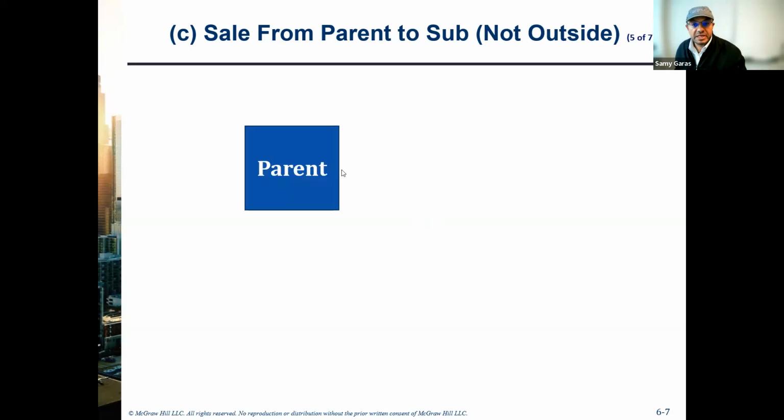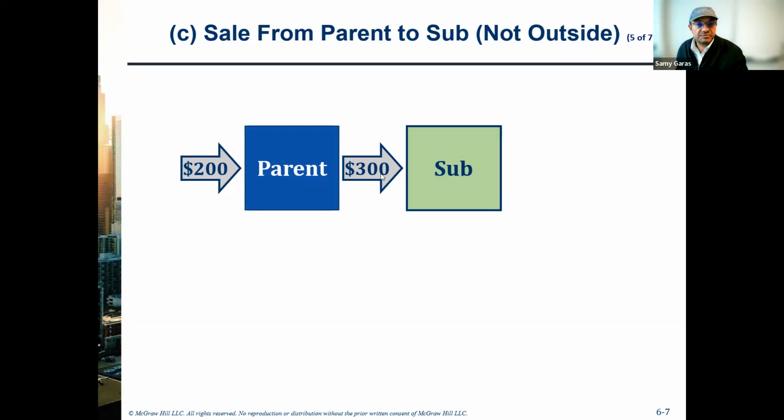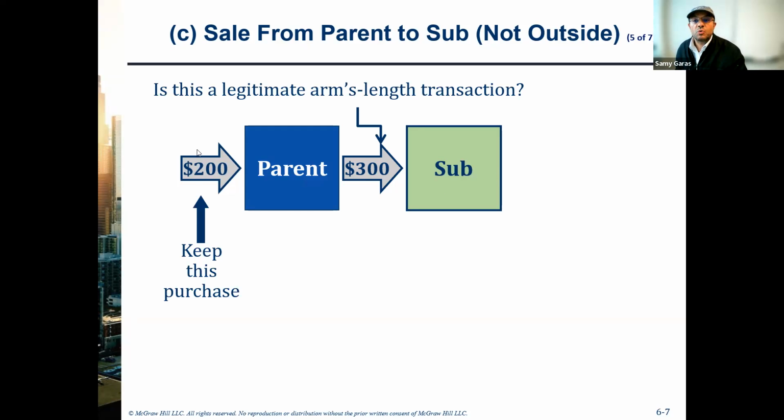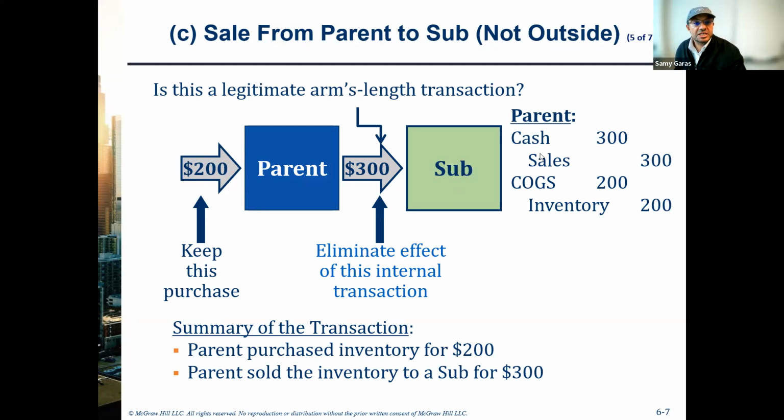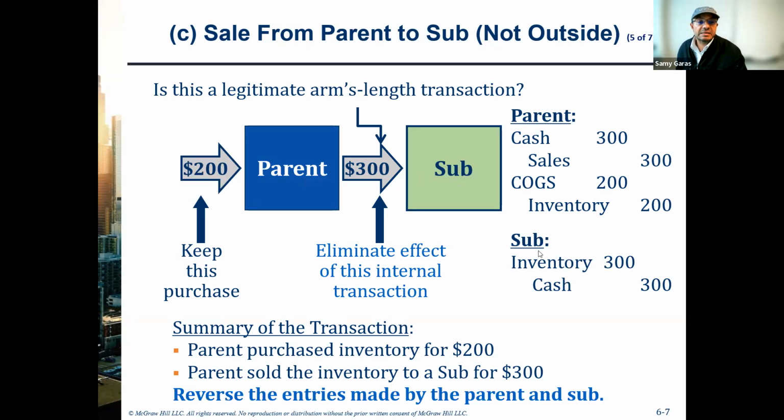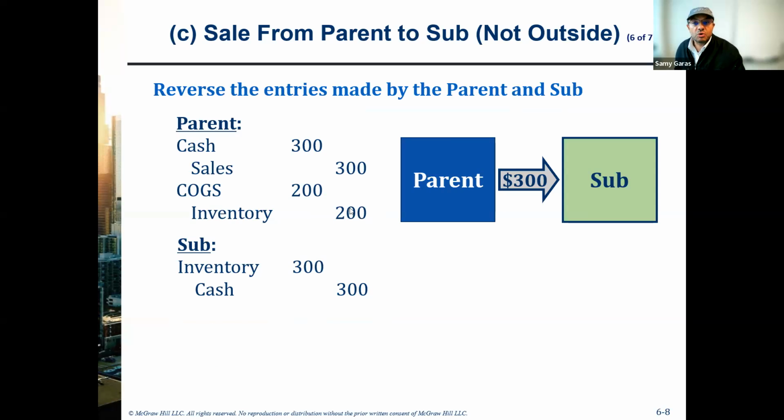First, we do the parent. I assume it purchased for $200 and made sales for $300 to the subsidiary, and then it gets stuck here. So we keep the original purchase as we did, but we need to eliminate the intercompany transaction as we did. So we debit cash, credit sales by the selling price, debit cost of goods sold, and credit inventory by the cost price for the parent. And the subsidiary will record the purchase here. And we need to do the closing entry.